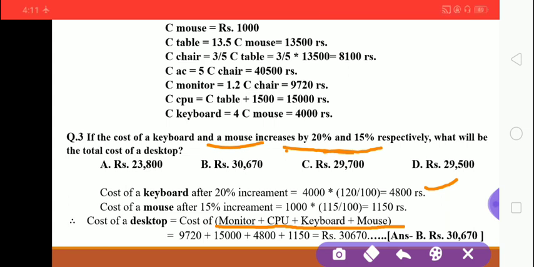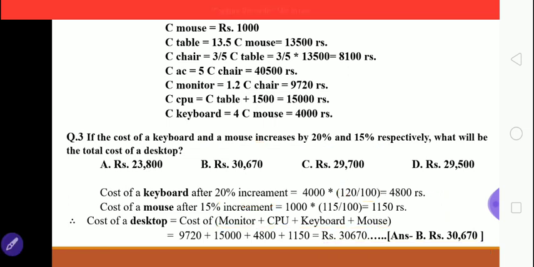Next, a 15% increase means 115 divided by 100. If in the question it is a 20% decrease, 20% decrease means 100 minus 20, it will be 80. 80 divided by 100 you will do here. If a 20% decrease is there, here it is an increase, that's why 120.